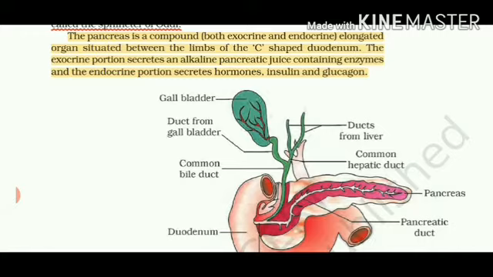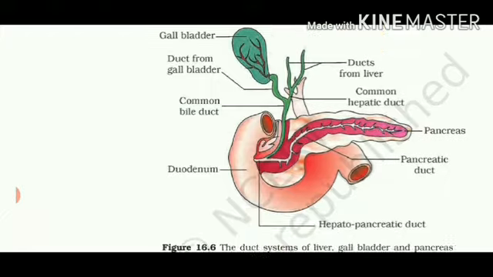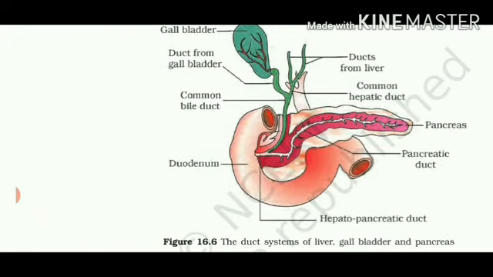But when it secretes insulin and glucagon and gives those secretions directly to the blood, and then the blood circulates those hormones throughout the body, then the pancreas is called an endocrine gland. So you can easily remember, exocrine glands are duct glands and endocrine glands are ductless glands. We have only this single gland in the body which behaves as both an exocrine and endocrine gland. So this diagram is also very important.